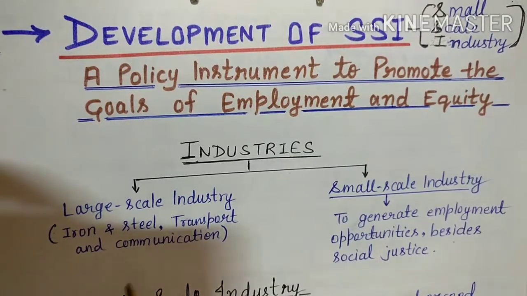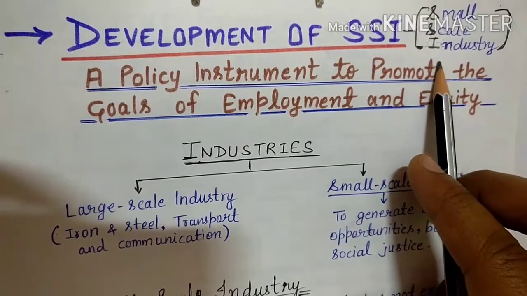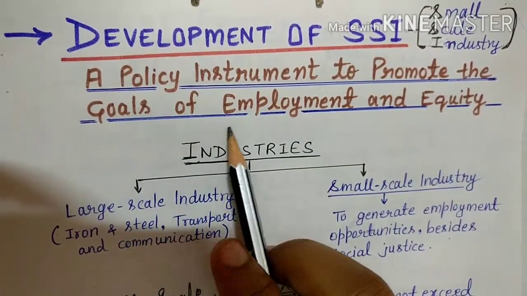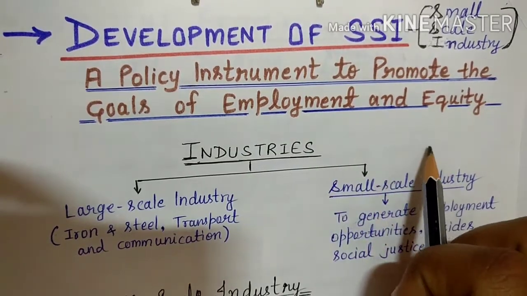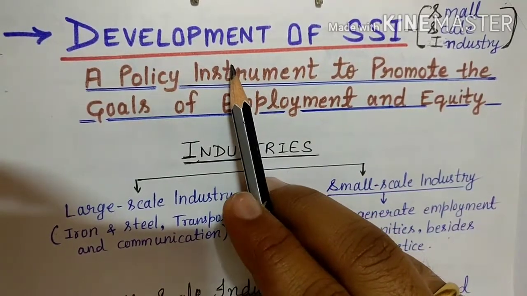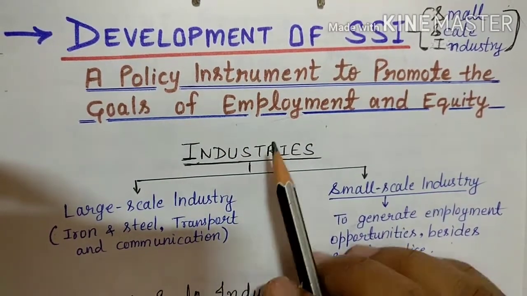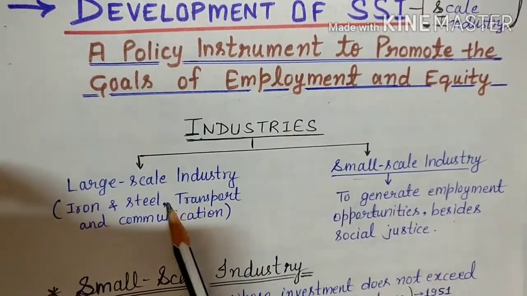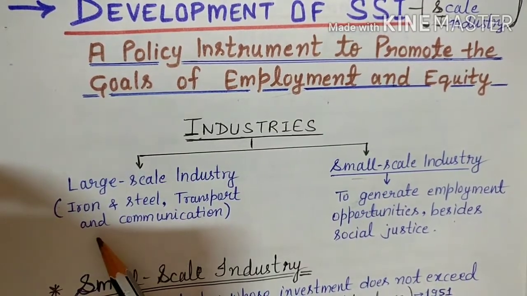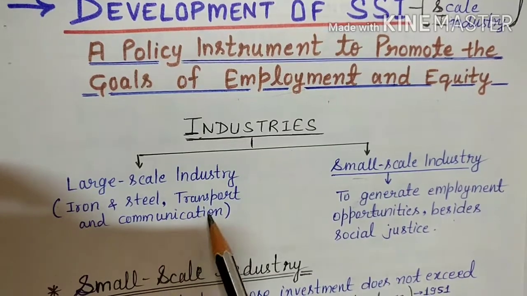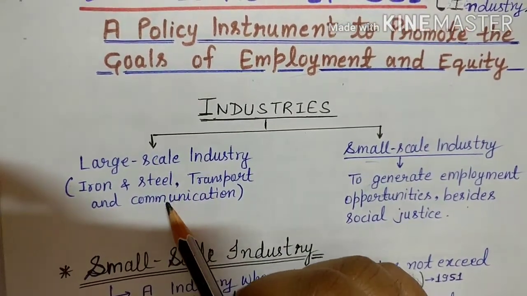Now we're going to talk about the development of SSI. SSI stands for small scale industries. It is a policy instrument to promote the goals of employment and equity. Why is the government developing SSI? To promote the goal of employment. There are basically two types of industries: small scale industries and large scale industries. Large scale industries are like iron and steel industries, and transport and communication industries. These industries need a big amount of expenditure.